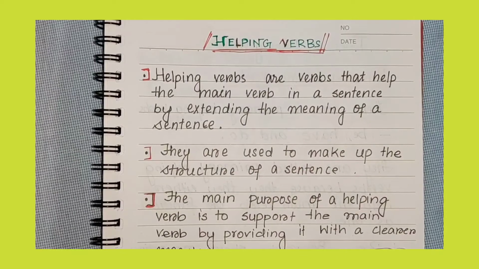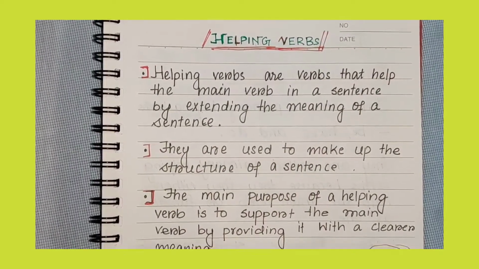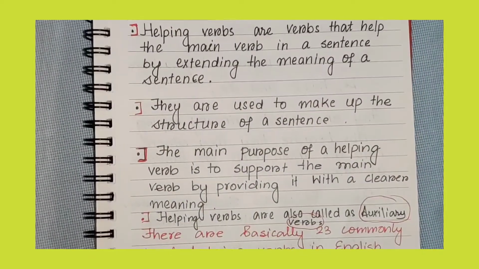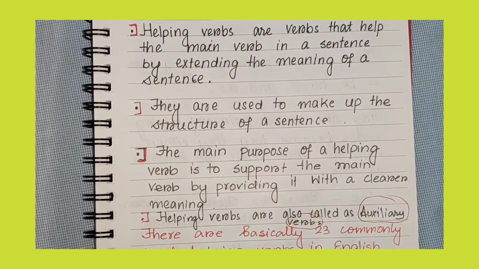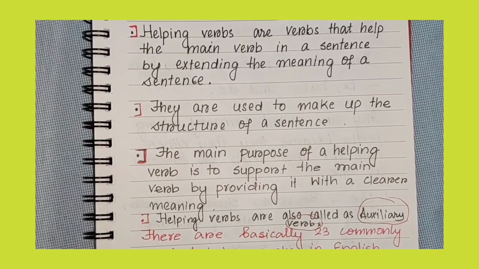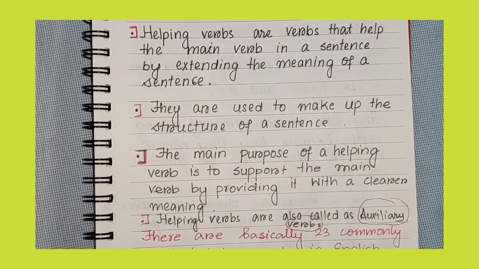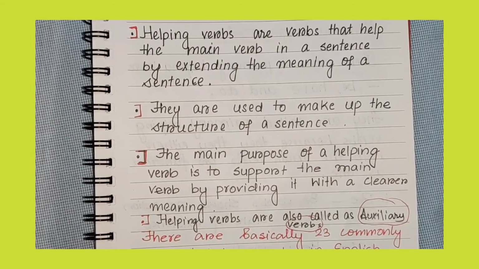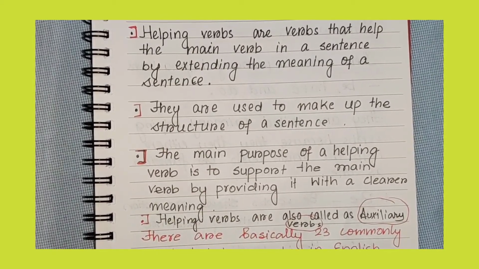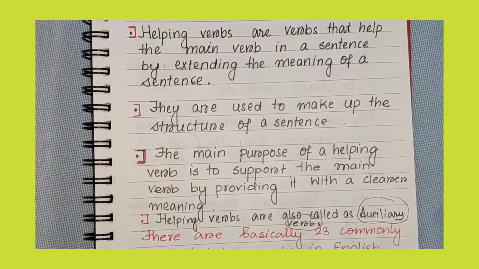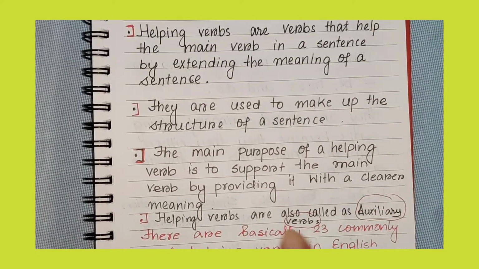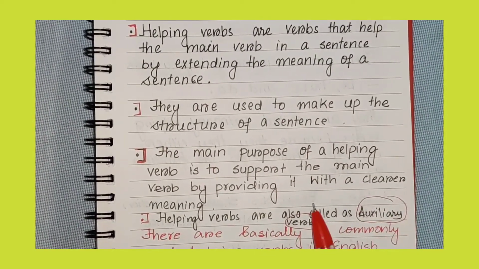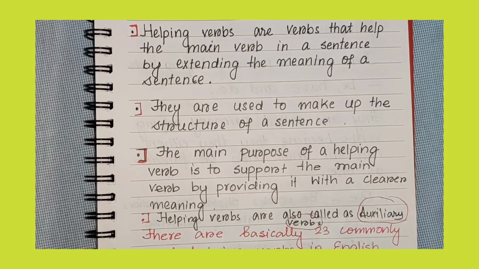Now, what is the main purpose of a helping verb? As I said, helping verbs help the main verb. In this way, it supports the main verb by providing it with a clearer meaning. So in order to get a clearer meaning, you need a helping verb. Helping verbs are also called auxiliary verbs.